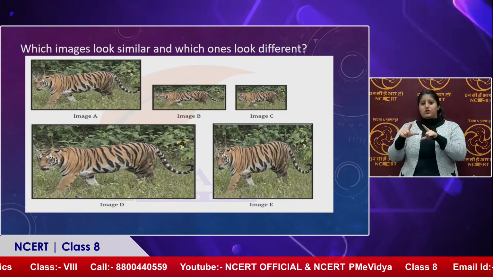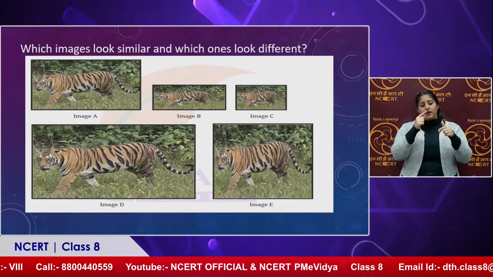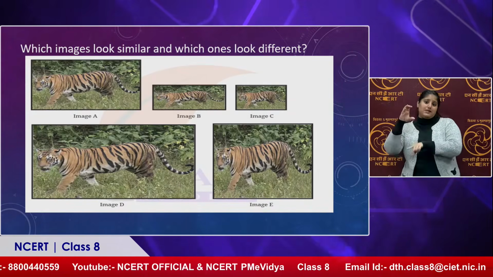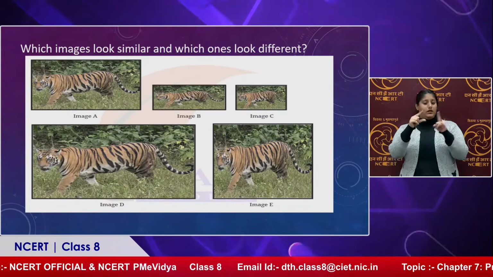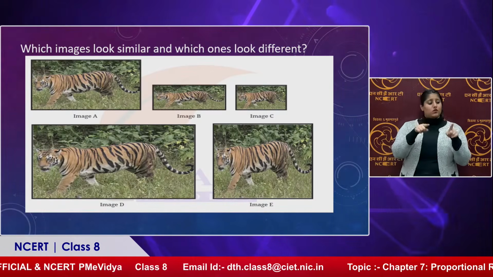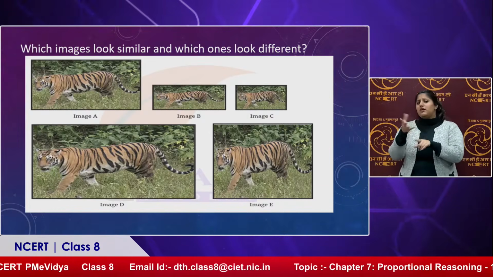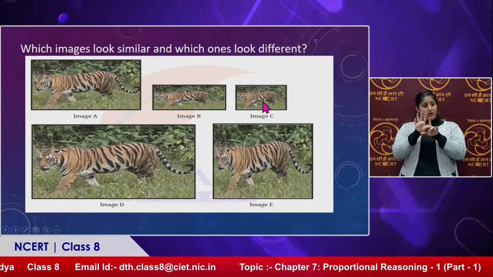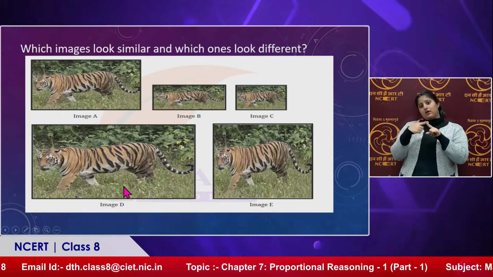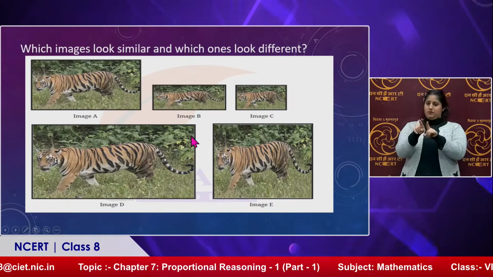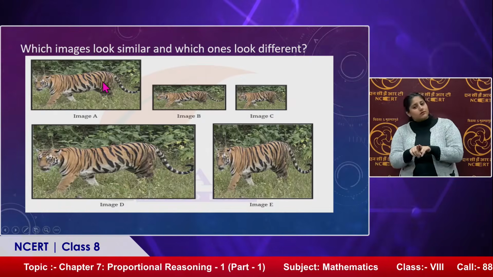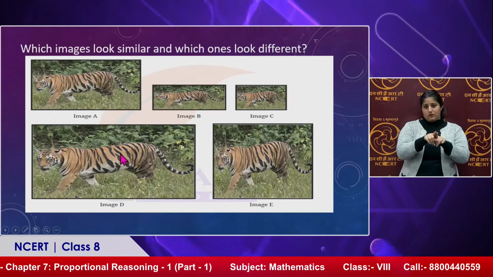Yes. So image A is actually similar to image C. And then we have this big image D. So why not B and E? Let me explain it to you. The images that look similar are A, C and D. These three have the same height, and the width is also the same.